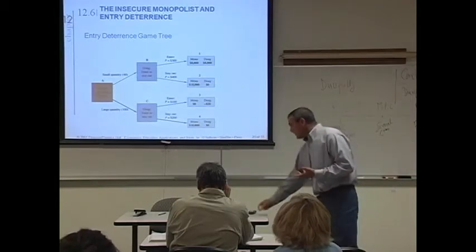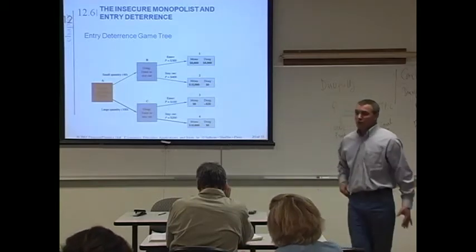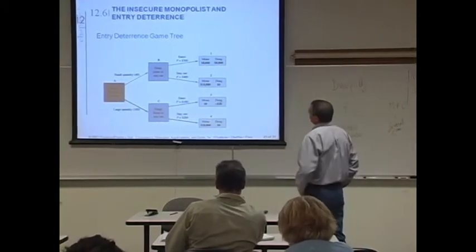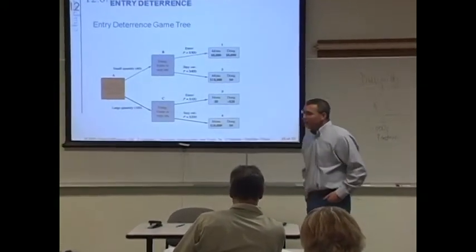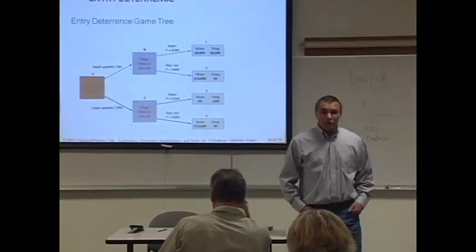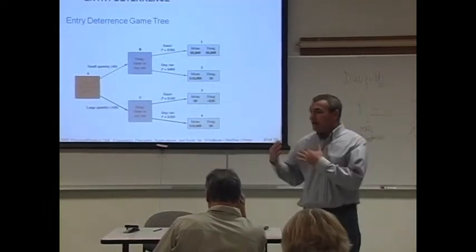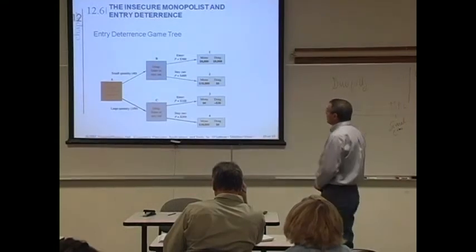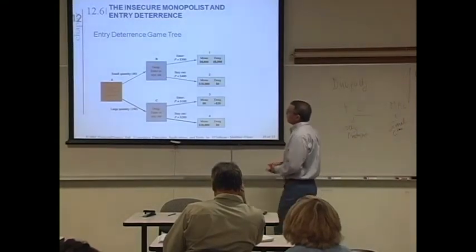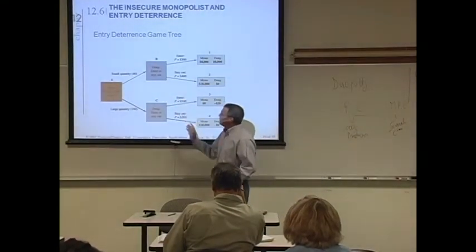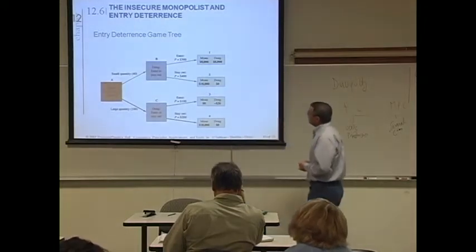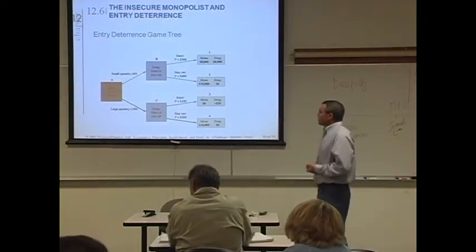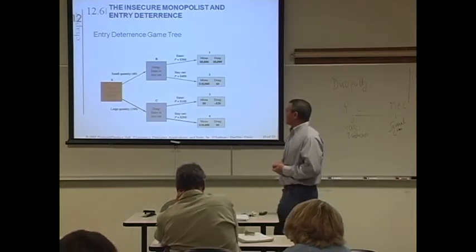Now we're going to use the same ideas we used before to answer the question whether Mona ends up deterring or allowing Doug to enter the market and share the market with him. So we're going to do exactly the same thing. We're going to look at Doug first, and then we move on to look at Mona. So what is Doug going to do if Mona accommodates?